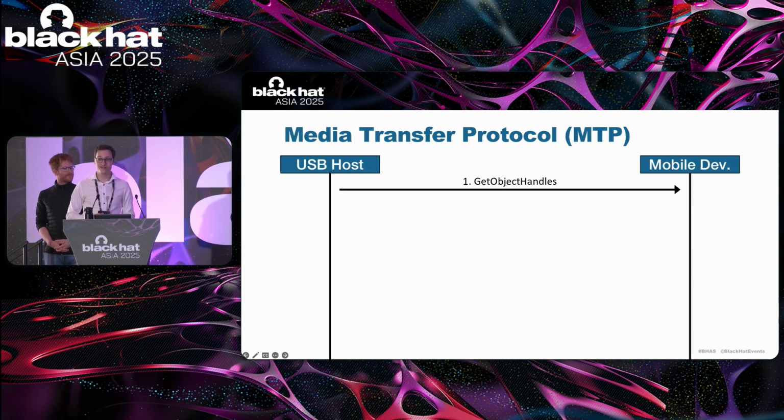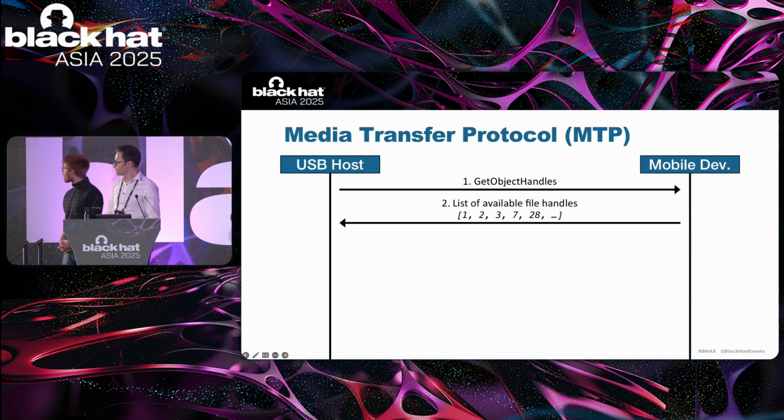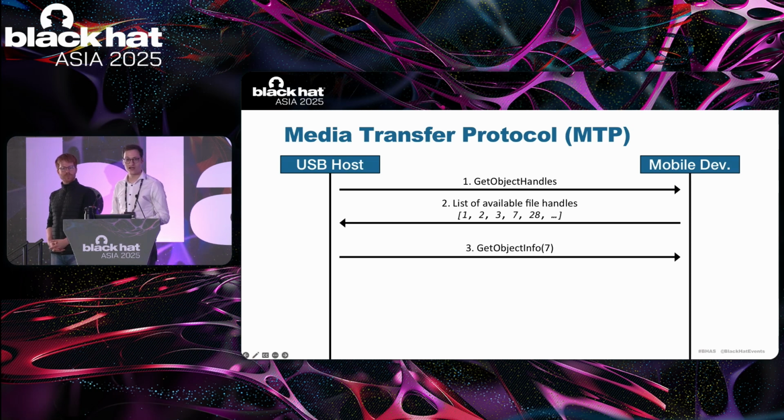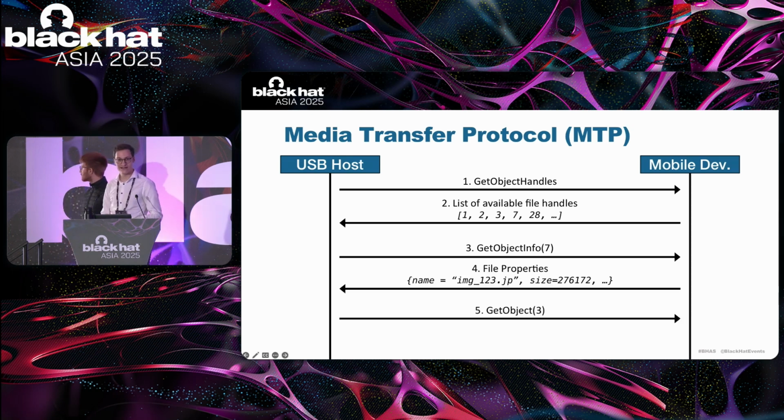These are unique identifiers for every individual file that can be accessed on the mobile device. And you can see here that the mobile device responds with a list of these file handles, and then the USB host can query for individual file properties or actual file contents.